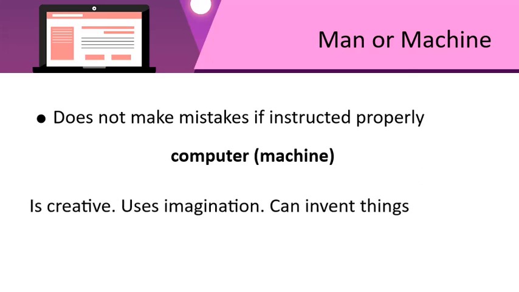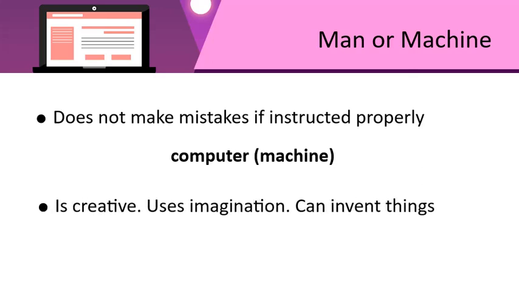Let's see the next one. Is creative, uses imagination, can invent things. Wow! Aren't those superb qualities to have? And who do you suppose has these? Is it a computer or a human? Who do you think can paint, draw, create things on their own, design things, innovate, make new things, discover things? Which one is it? Do you think a computer can do these things? No, it is man. So this one goes to man.